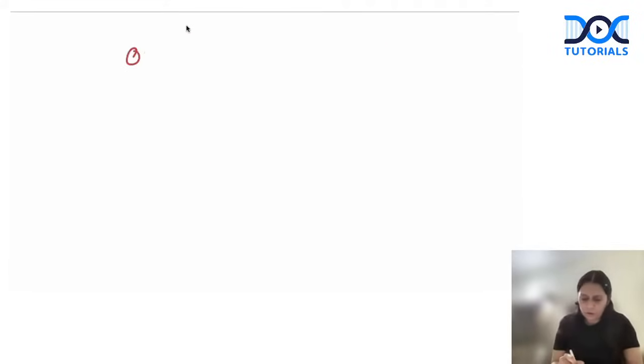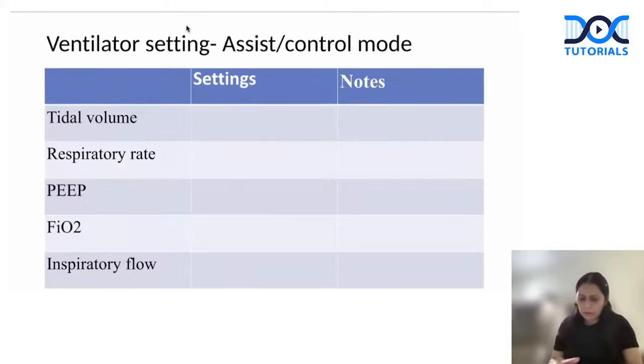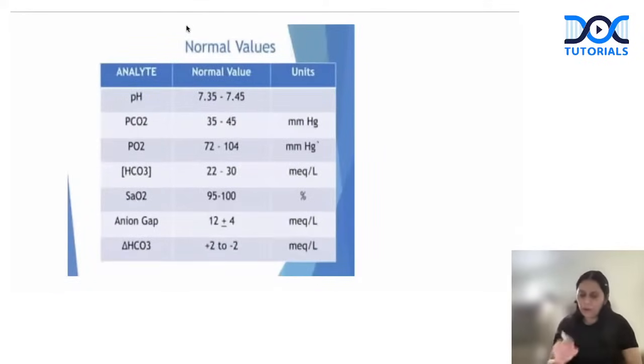Okay. So what are the parameters of ABG which will tell us about oxygenation, and what are the parameters which will tell us about ventilation? For oxygenation, guys, when I see the ABG report, I have to see PaO2. And for ventilation, I'll have to see the pH and the PaCO2. What would be the normal range? pH 7.35 to 7.45, PaO2 72 to 104, and PaCO2 between 35 to 45.